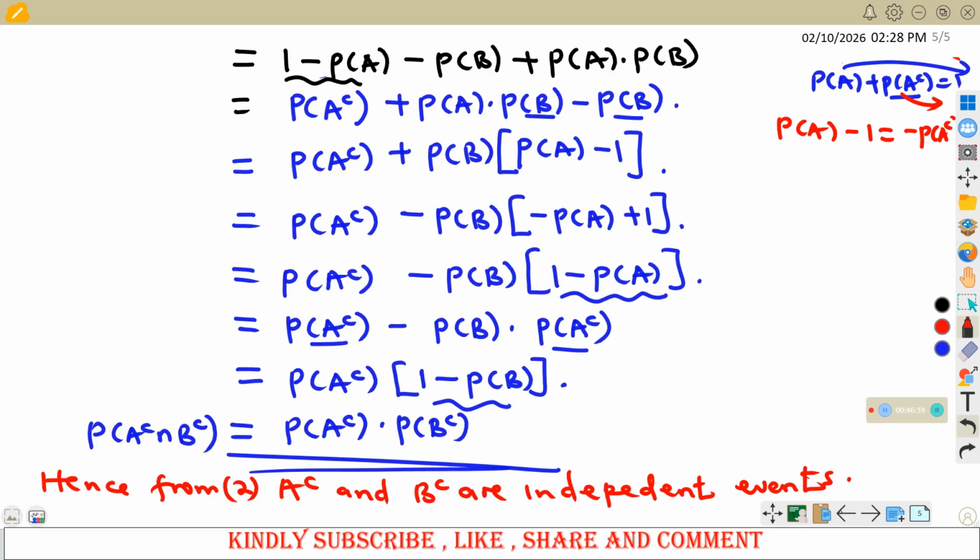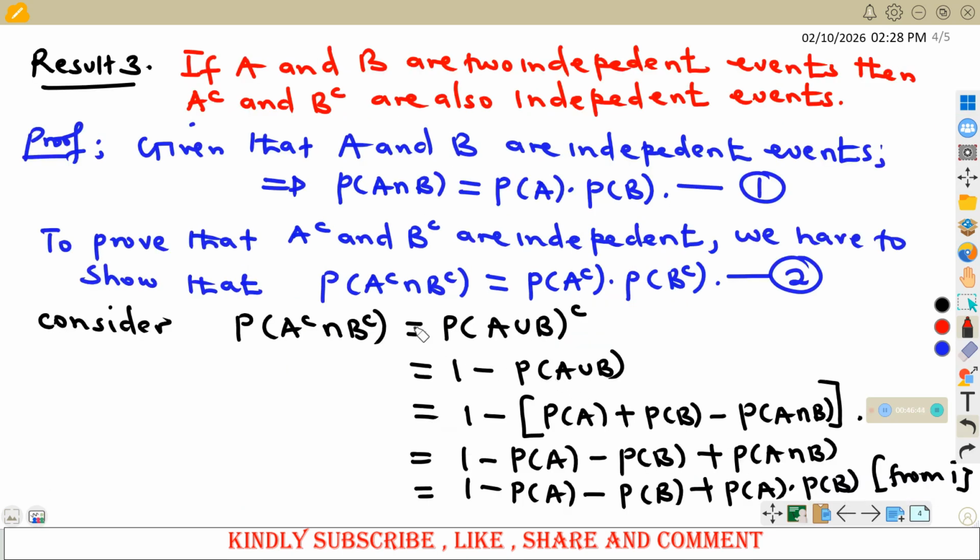So you must make sure you follow the correct procedures. If you want to prove probability of A complement intersection B complement, you need to prove that this is same as this. So don't simply put this is equal to that. You must make sure you start with this side, get what it is equal to from what we have so far looked at, then see how best you can come up with this expression.